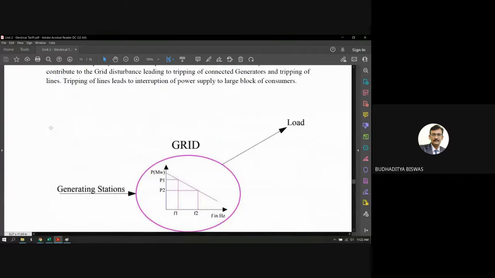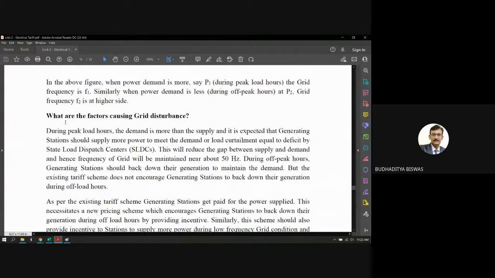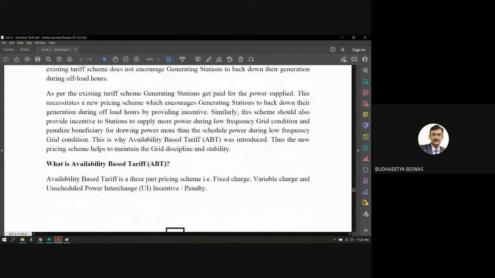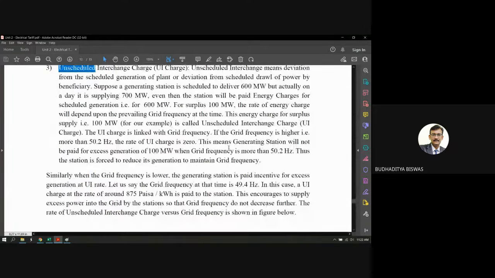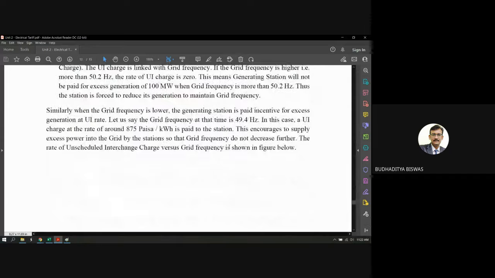Now there are a few points about the factors which actually cause grid disturbance. Grid disturbance means the frequency of the grid is disturbed. Here you see everything is written simply; if you just read this paragraph, you can understand everything. These are the factors which affect the grid frequency.